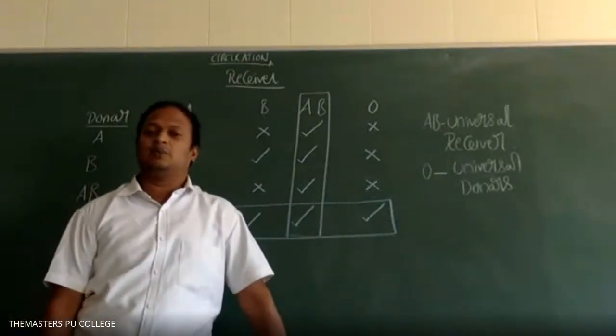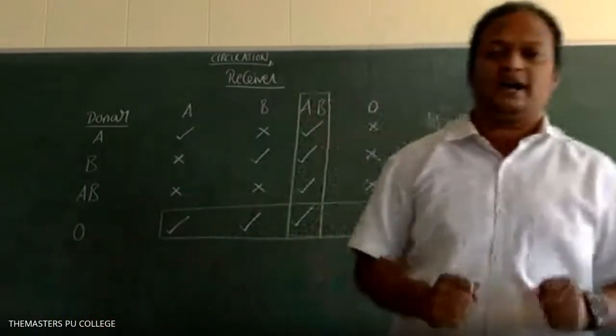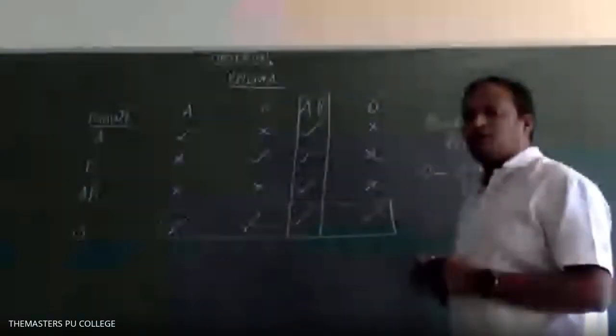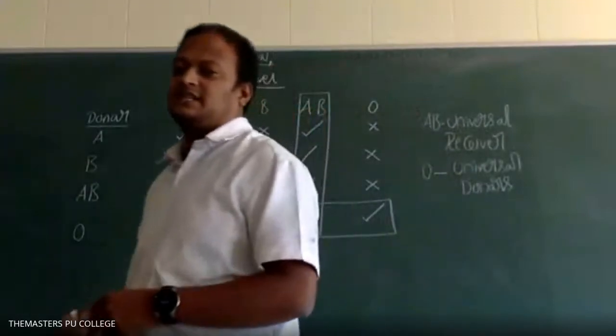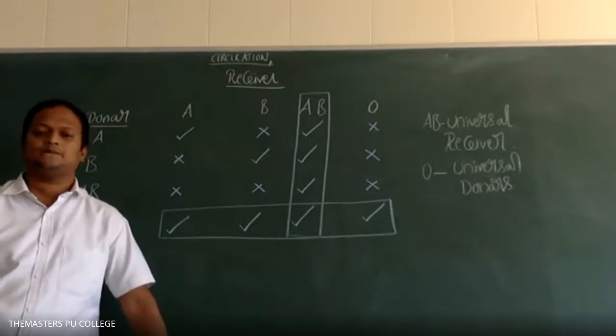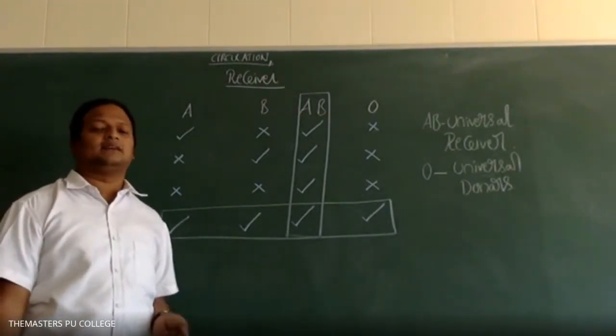When is blood group compatibility between donors and receivers required, before the blood transfusion or after the blood transfusion, students? Before. Before the blood transfusion only the blood group compatibility is required.